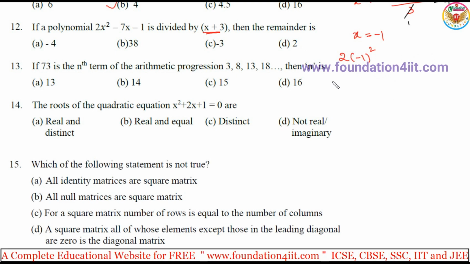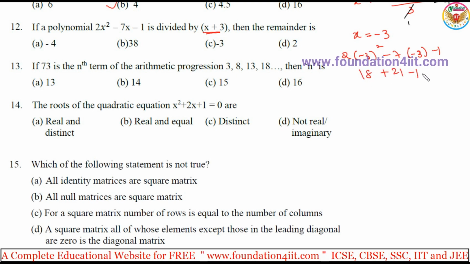X plus 3 is the remainder, so x is equal to minus 3. Dividing by x plus 3, x is equal to minus 3. So 2 into minus 3 square minus 7 into minus 3 minus 1. Calculate this: minus 3 square is 9, 9 times 2 is 18, plus 21 minus 1. So 39 minus 1 is 38. Option B.